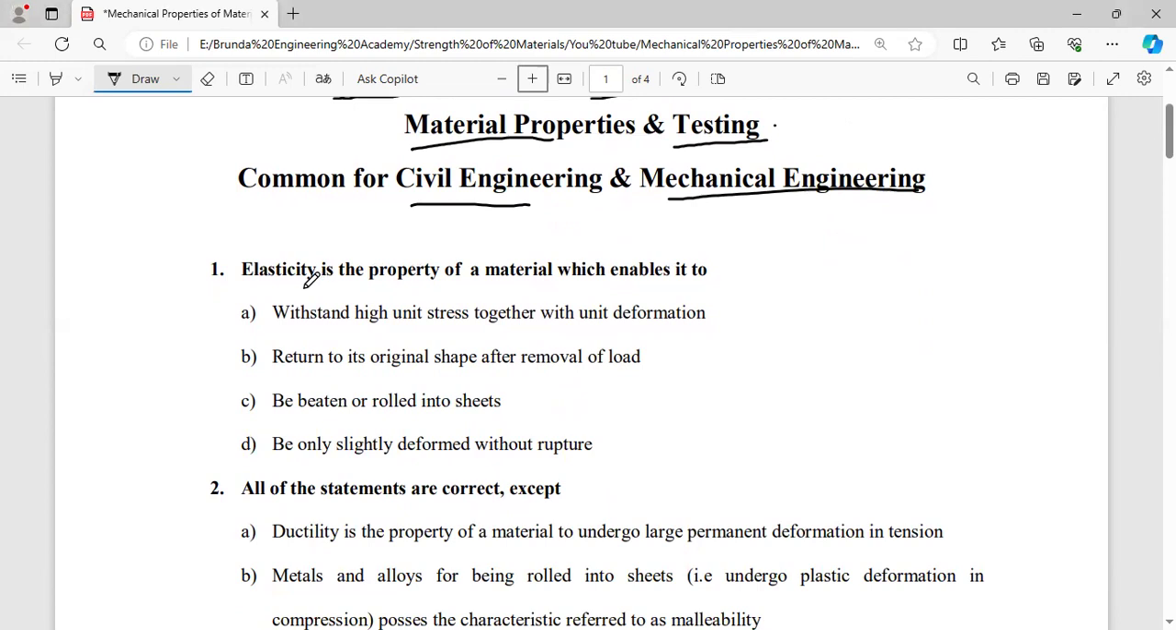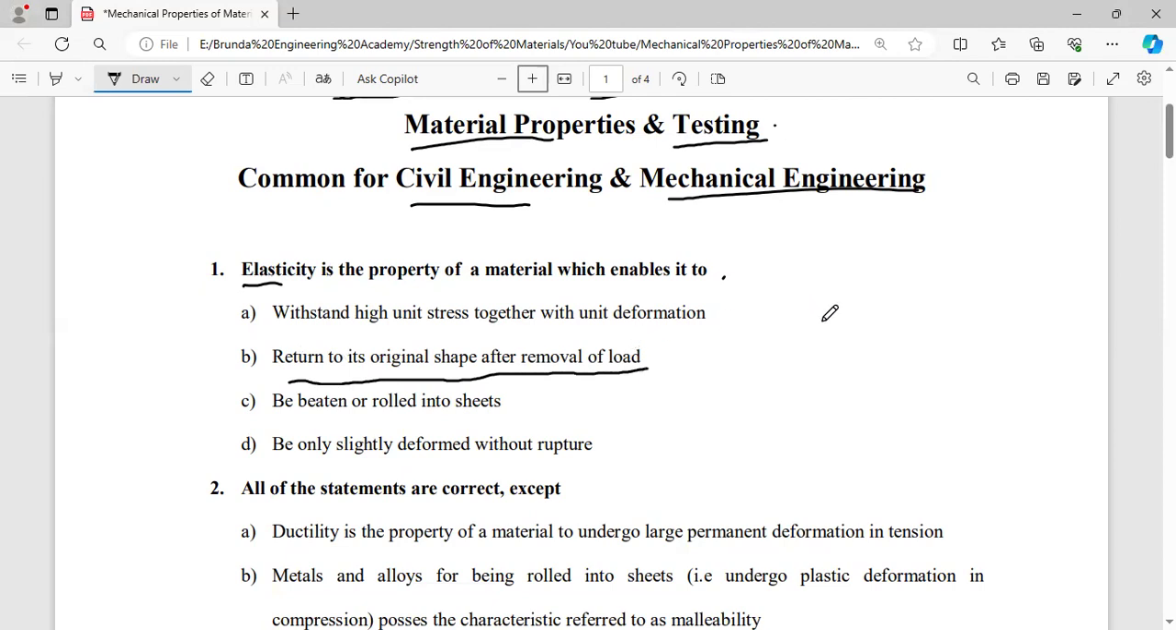Now, first bit: elasticity is the property of a material which enables it to. The options are: withstand a high unit stress together with unit deformation, or return to its original shape after removal of load. So here elasticity means the body will return to its original shape after removal of load.